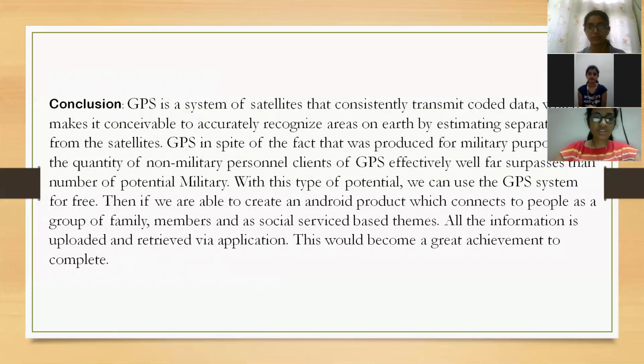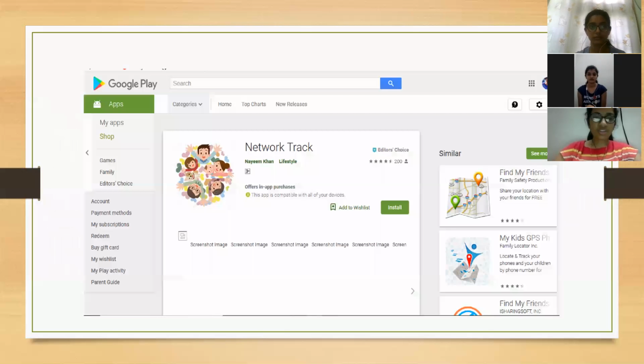Although GPS was produced for military purposes, the number of non-military users of GPS is now large. And if we are able to continue an Android product which connects a group of family members and social service, with all the information uploaded and retrieved by the application, this would become a great achievement to complete. And the screenshots will be shared.